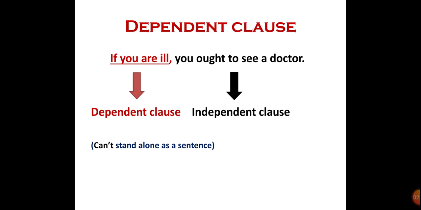Now look at the example. If you are ill, you ought to see a doctor. Now in the first part of the sentence, if you are ill, we can see it's a clause because it has a subject and a predicate. But because there is a starter word like if, it makes it a dependent clause because it cannot stand alone as a sentence. Whereas if you look at the next part of the sentence, you ought to see a doctor. It has a subject, it has a predicate, and it can stand alone as a sentence. So it makes it an independent clause.